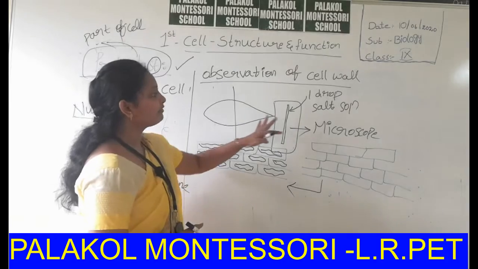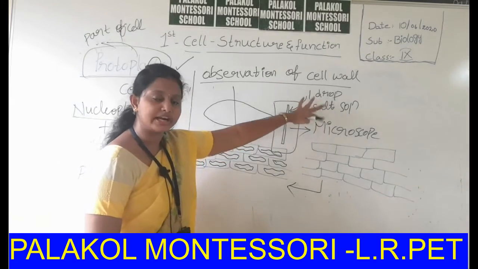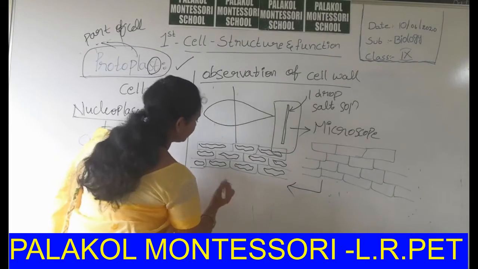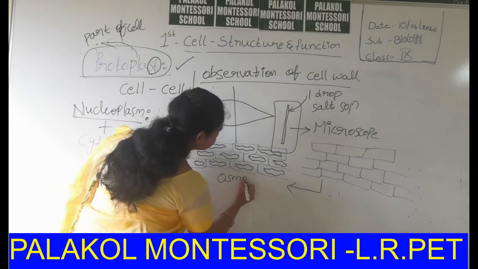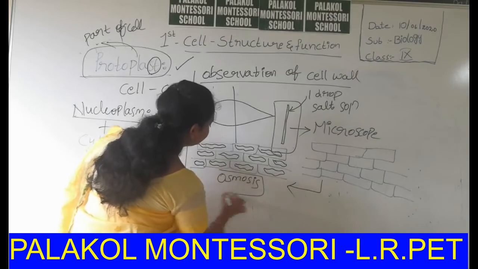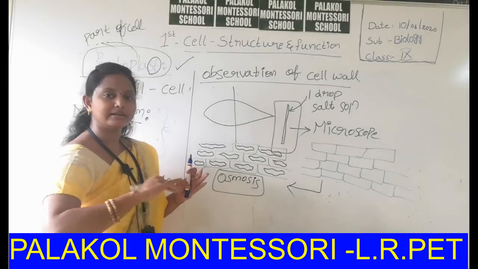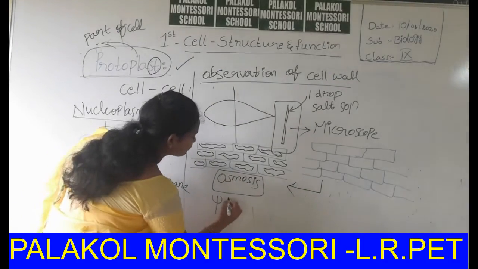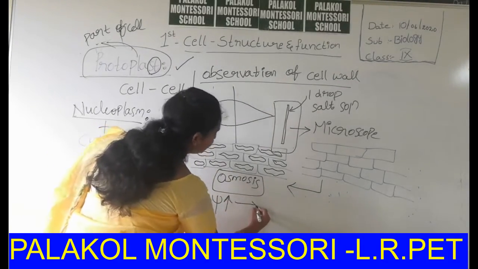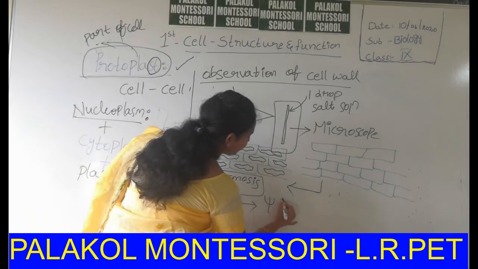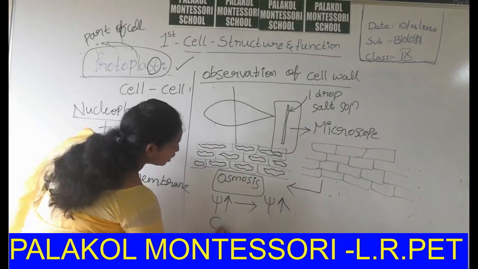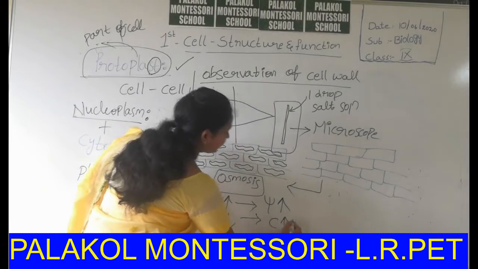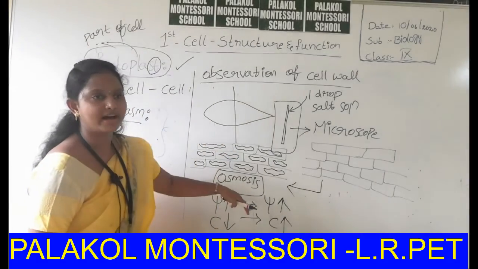That's why, if you keep a drop of salt solution, the process of osmosis takes place here. Osmosis is nothing but the transfer of water from a high water potential area to a low water potential area, or from a low concentrated area to a high concentrated area. This is the phenomenon of osmosis.